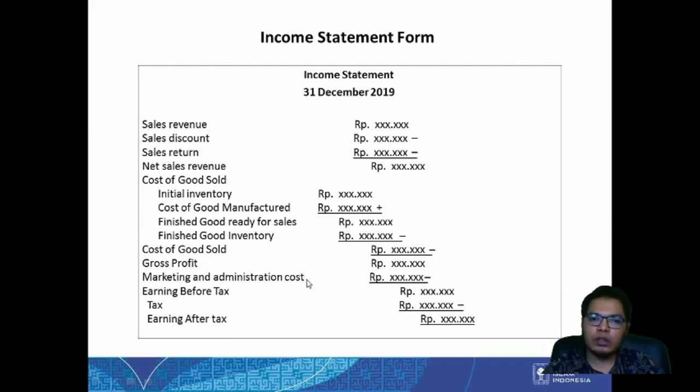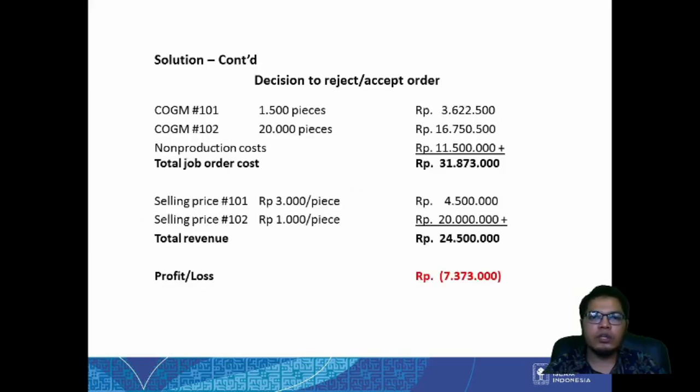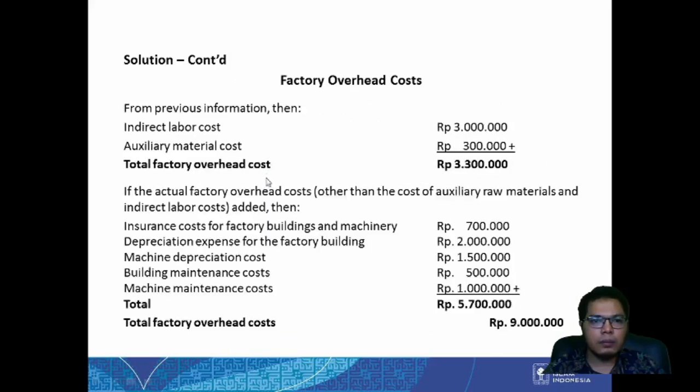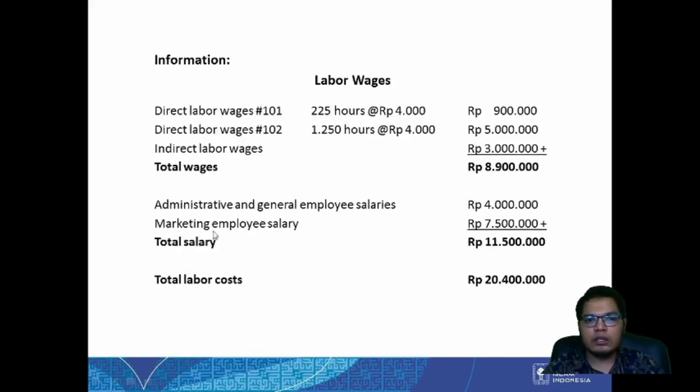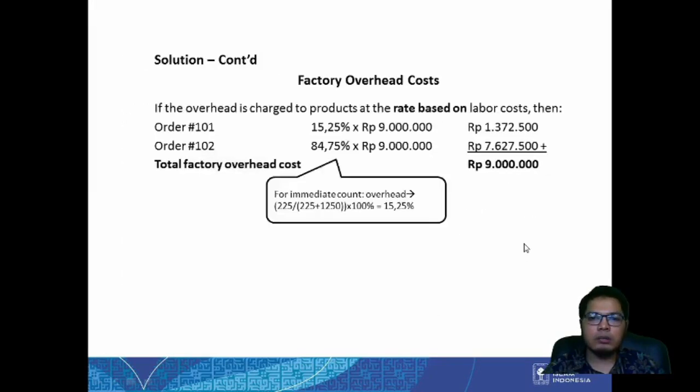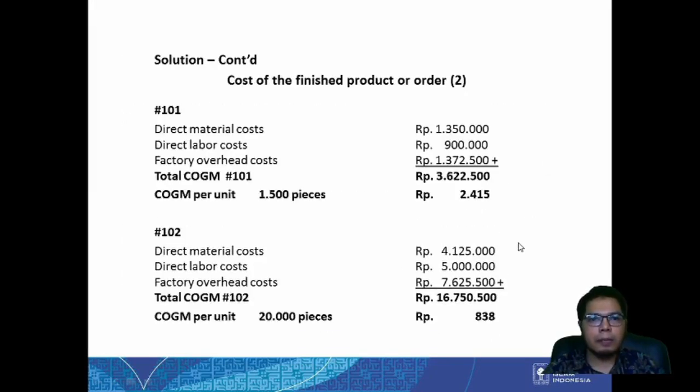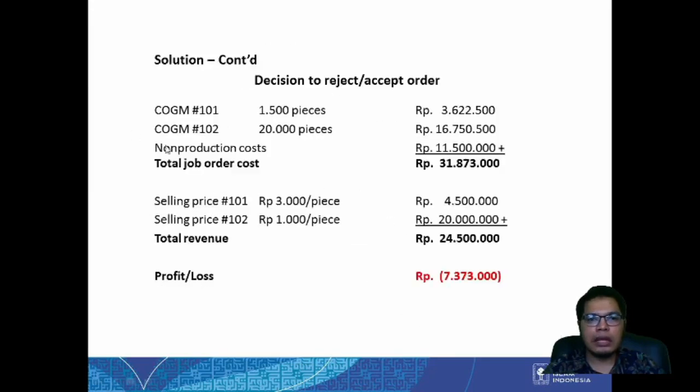This is the non-production cost. You remember in the information we have those marketing and also administrative costs, so we need to check them. So all of the non-production costs are from here. Remember, from here, administrative and marketing, the total is this number. We need to add them first. So COGM 101, the total is like this, 102 is like this, the total, and non-production cost, this is the total. This is the number of job order costs that we have.